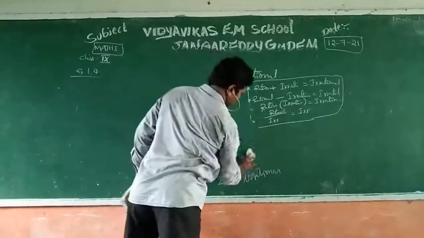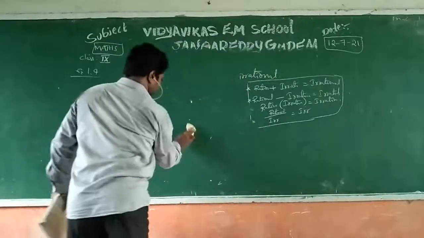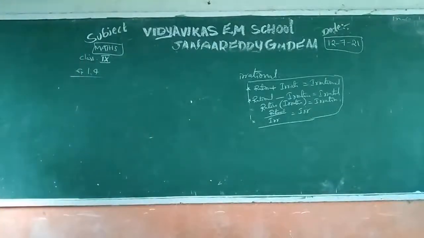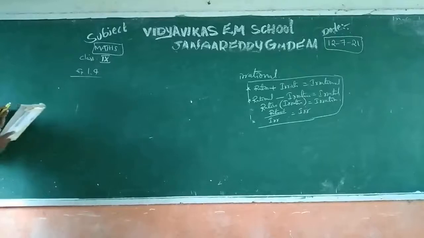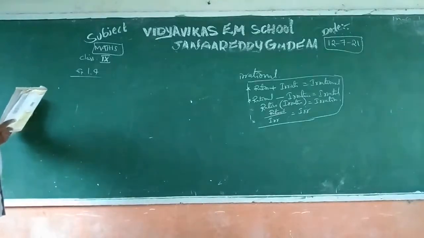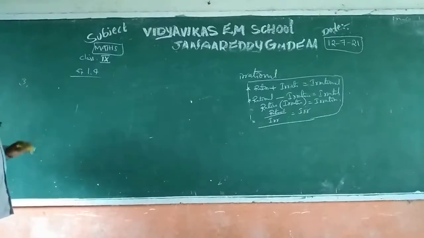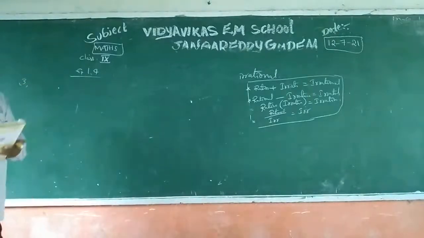Next, the first two Romans are completed. Next, third Roman, about the irrational number they give. In the following equation, find whether the values of x, y, z represent rational or irrational numbers. So I will write the question, because some students did not have the textbook. That's why I will write the question.